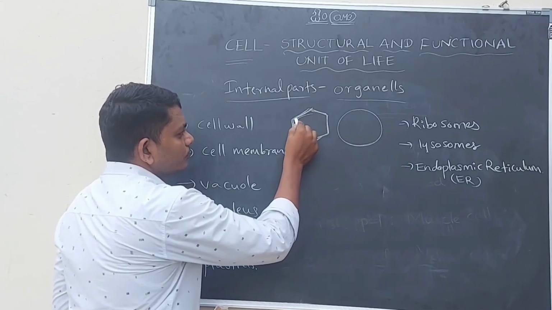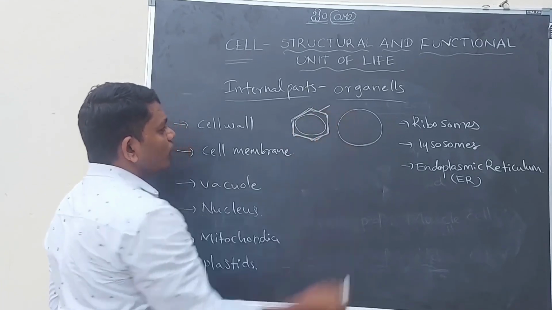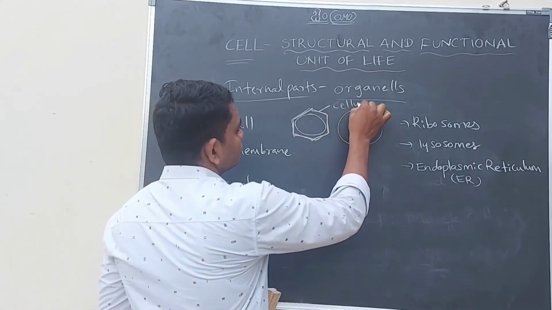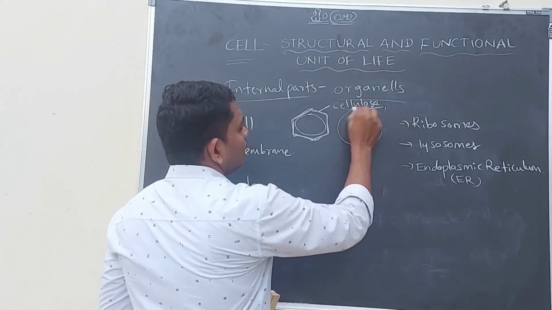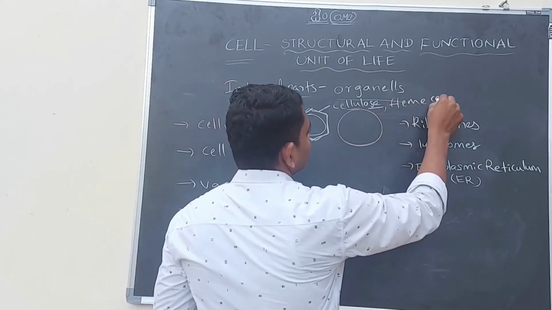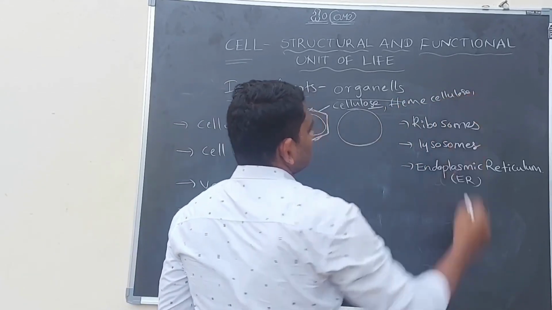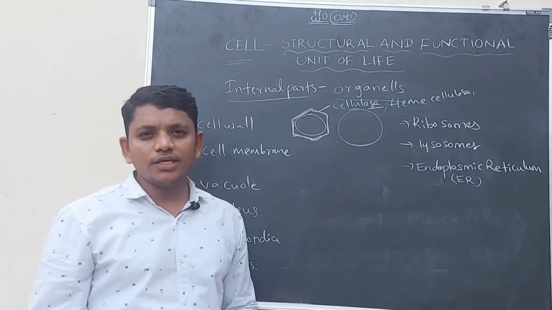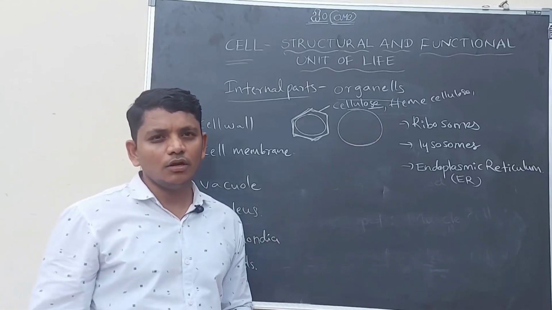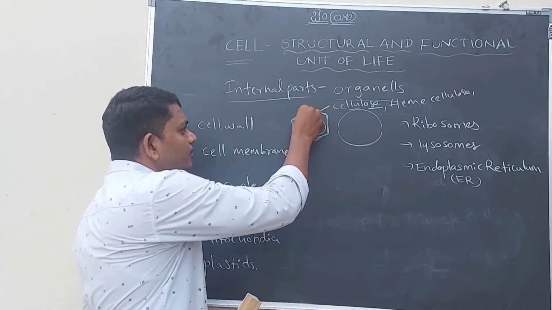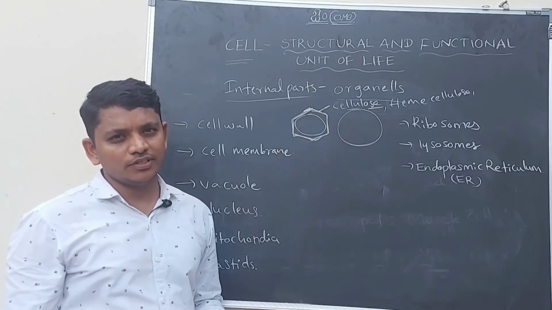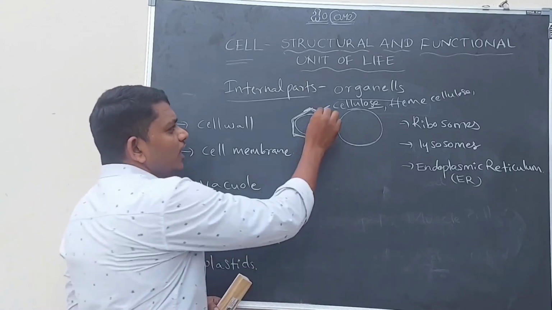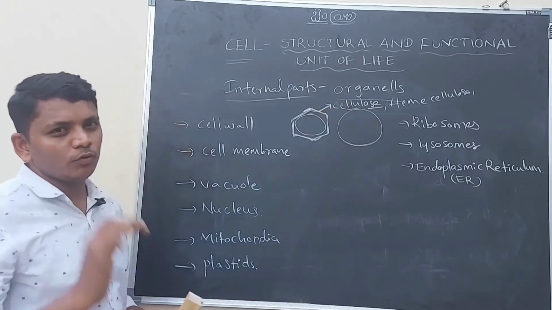In the plant cell, the outermost membrane is called the cell wall. It is made up of cellulose and hemicellulose. This is the outermost membrane, and this is a non-living membrane, which provides security to the internal parts of the cell, which gives strength to the internal parts of the cell. And this is the outermost membrane of the plant cell only.